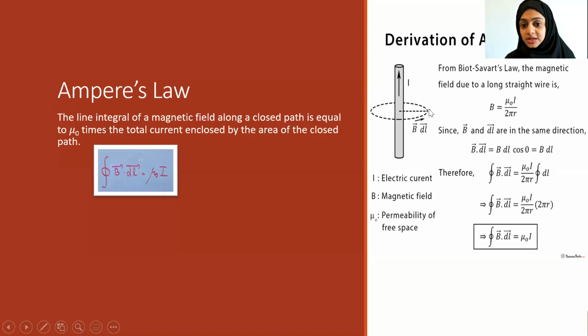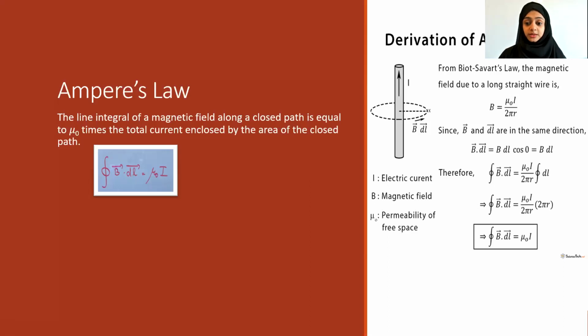Here is the direction of the magnetic field, and dl, the length element of the conductor, also runs like this. So both B and dl are in the same direction. So what will B dot dl be?